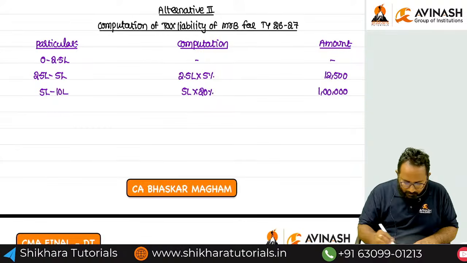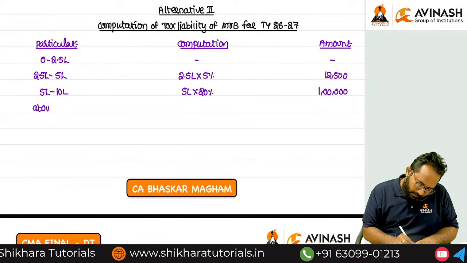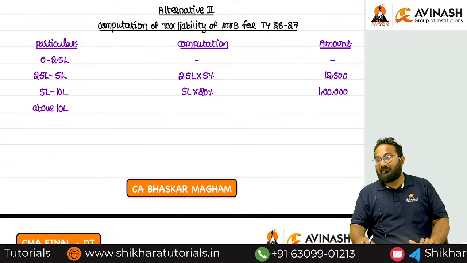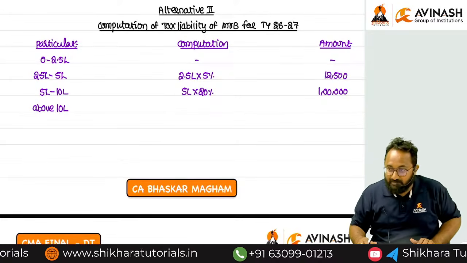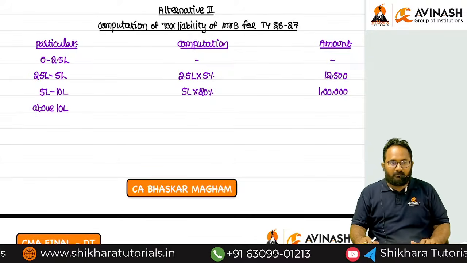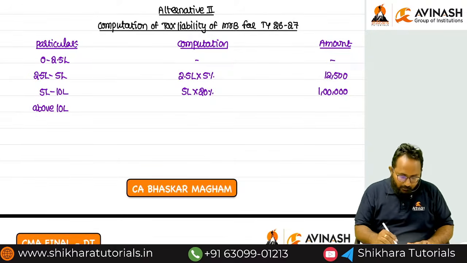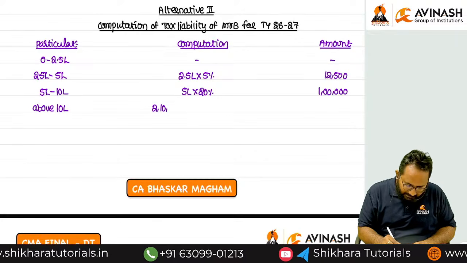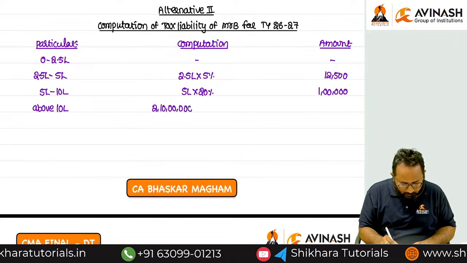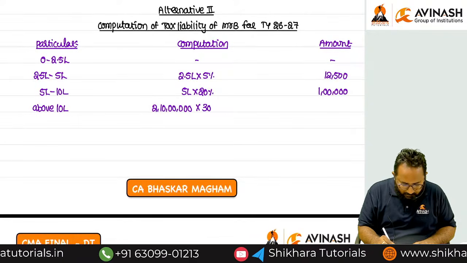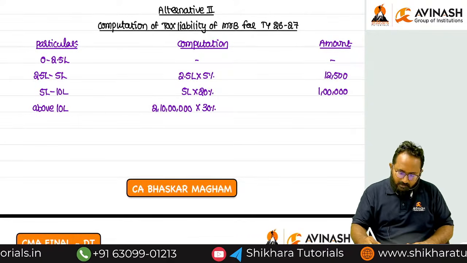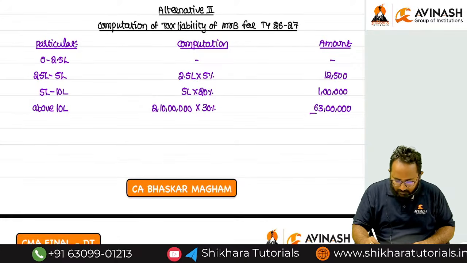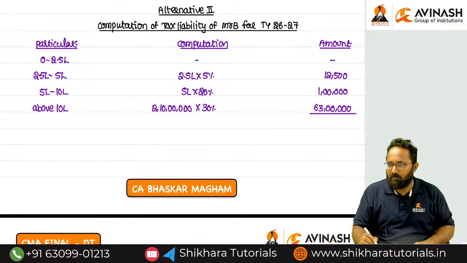Next, above 10 lakh, how much is there in our question? 2 crore 10 lakh, because our total income is 2 crore 20 lakh. More than 10 lakh, how much is there? 2 crore 10 lakh. At 30%, how much? 63 lakh.